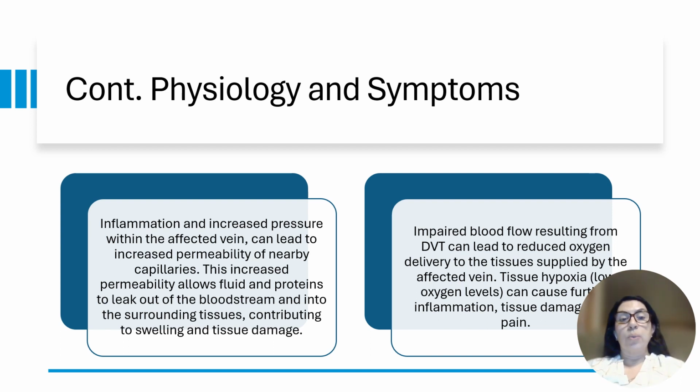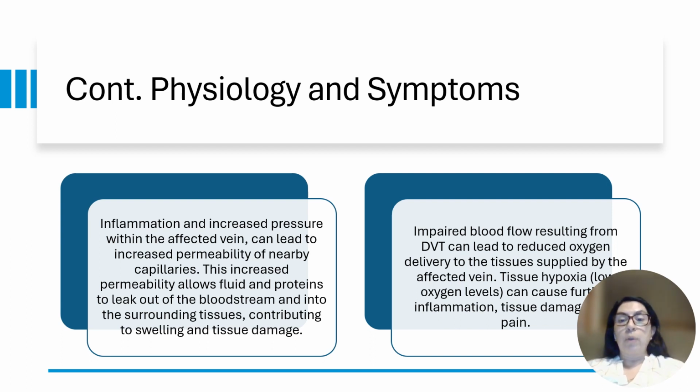This can lead to increased permeability of the nearby capillaries. Fluid and proteins will leak out of the bloodstream into the surrounding tissues, and this will cause swelling and tissue damage as well.